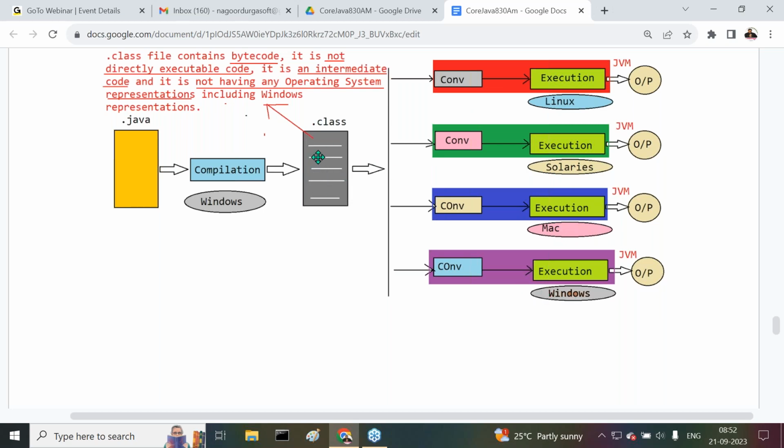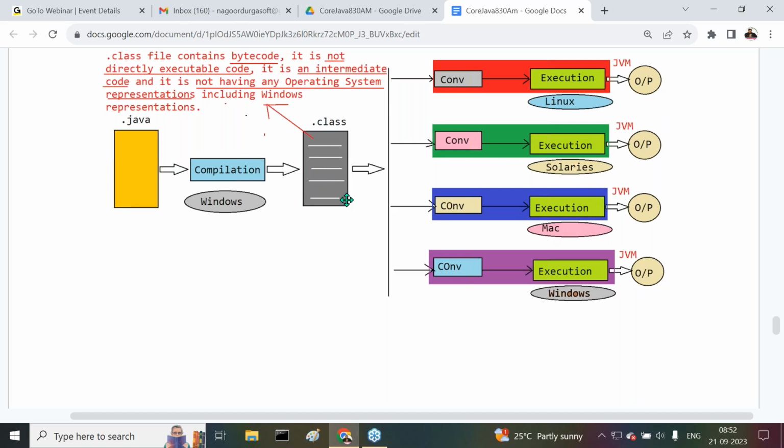If you want to run this .class file on Linux, it must have Linux representations. For converting the neutral representation to Linux representation, here we have taken a converter. This converter will take bytecode and convert it to the local operating system representations, that is the native code. When native code is identified, it will be provided for execution. Execution will be performed, and finally we get the output.